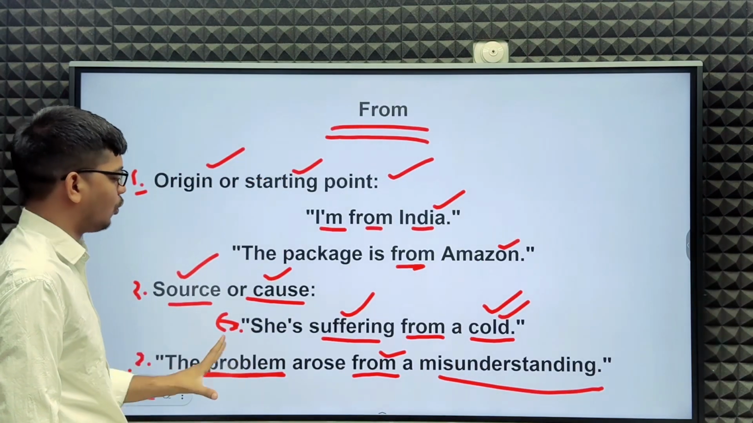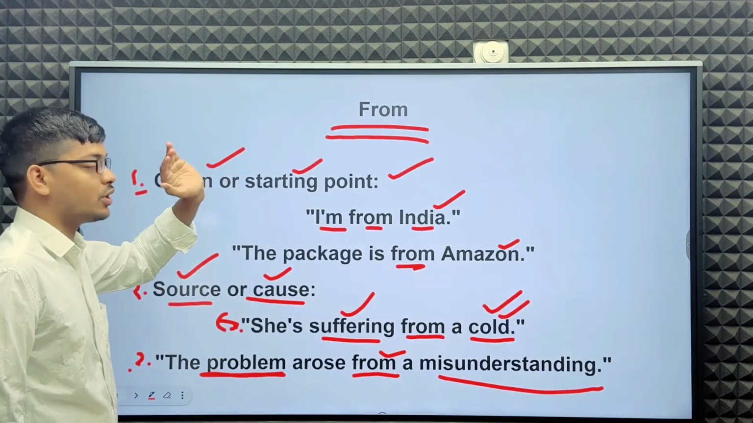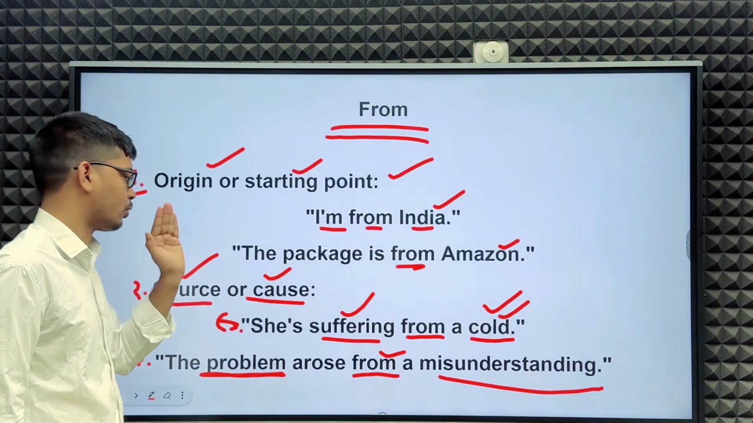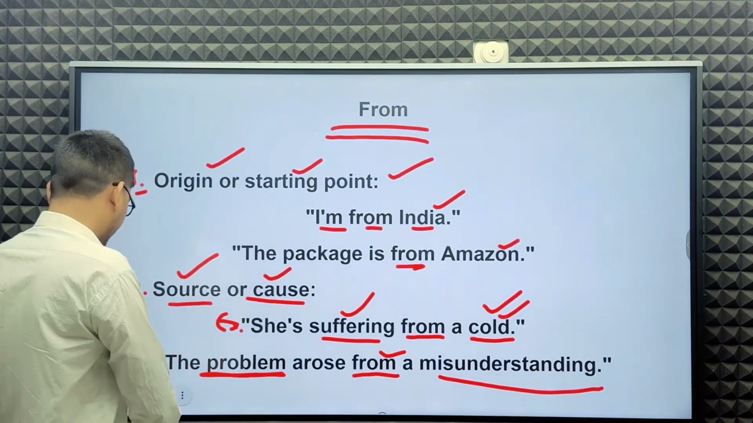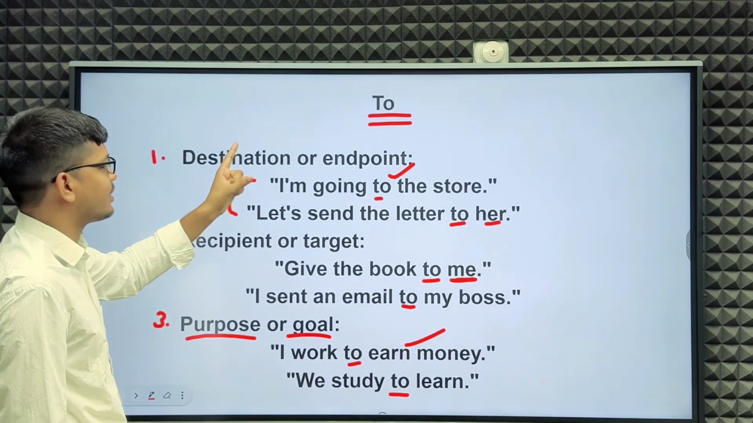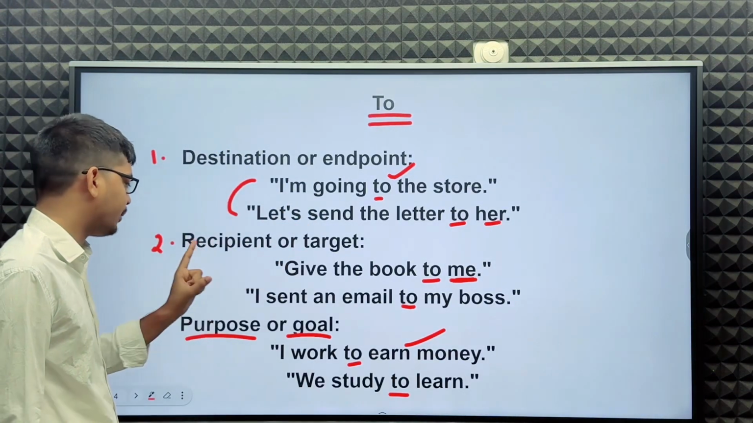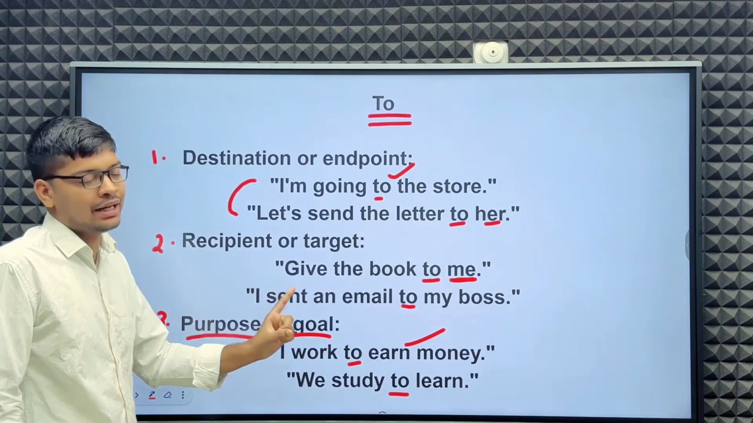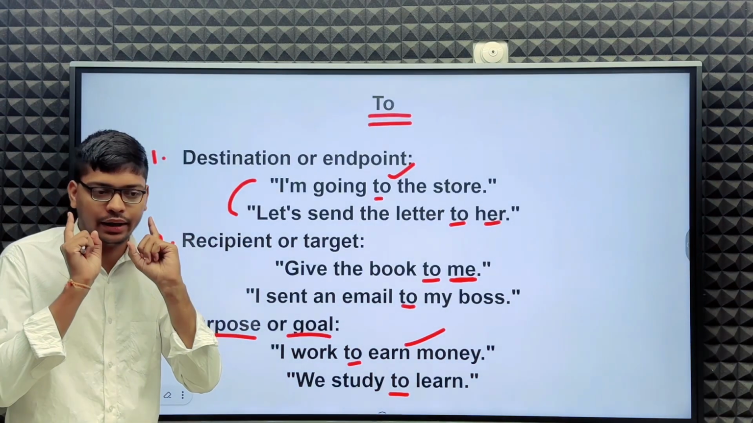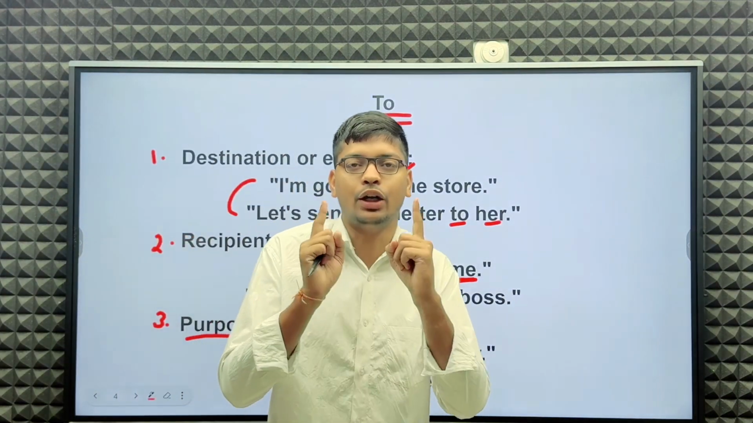these uses of "from". From is for origin or starting point, or source or cause. That's it. But for "to": destination and end point, recipient or target, purpose or goals. Okay. Let's see an example in one sentence, with "from" and "to".